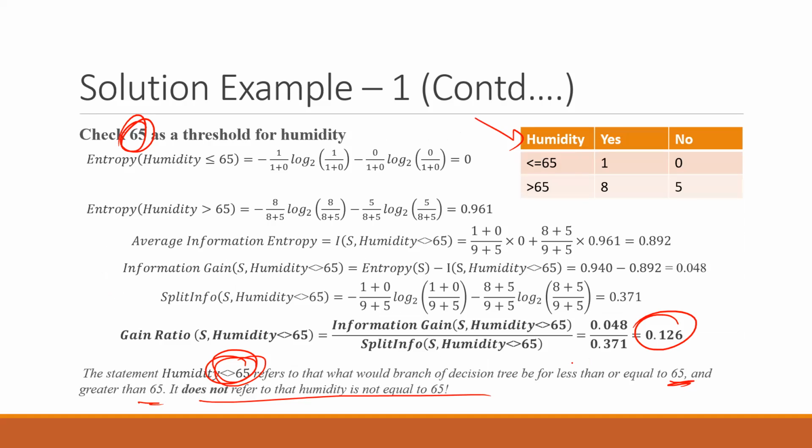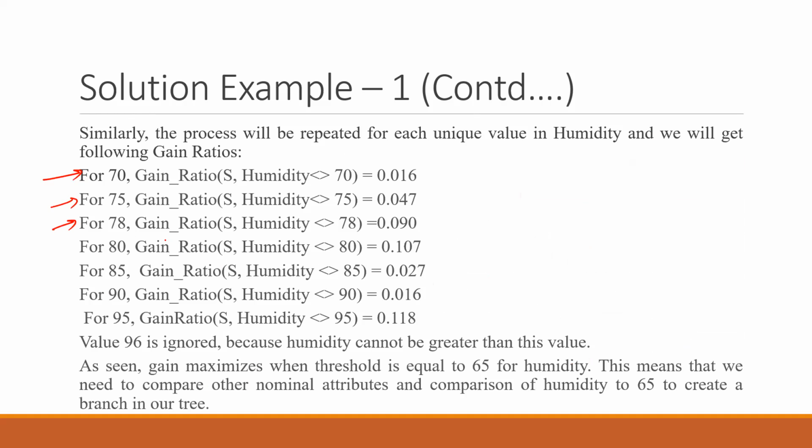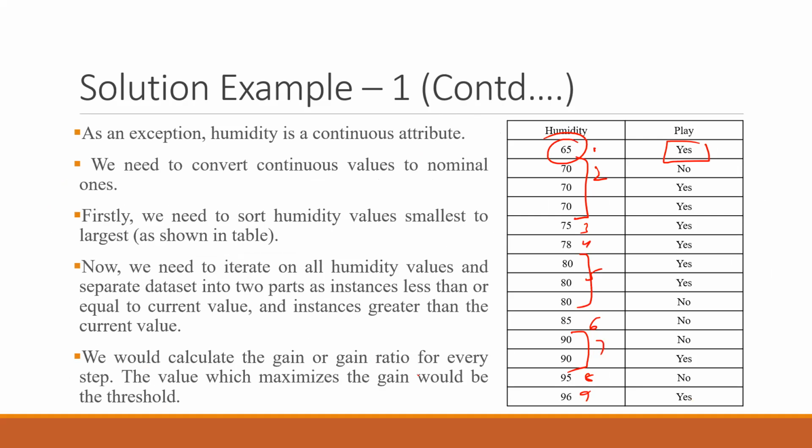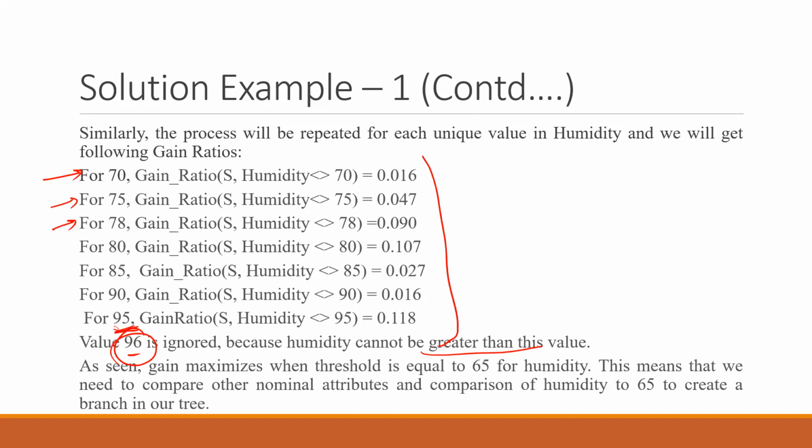But 96 is being ignored because, according to this dataset, humidity is not greater than 96, so we will not go beyond that point.